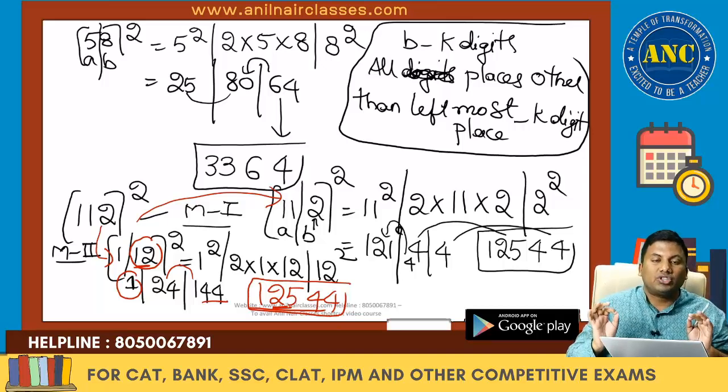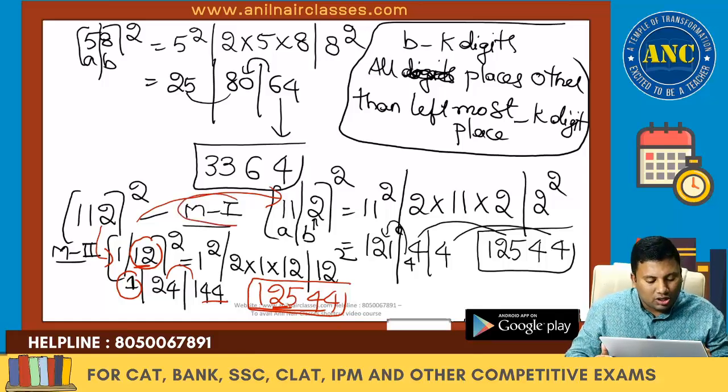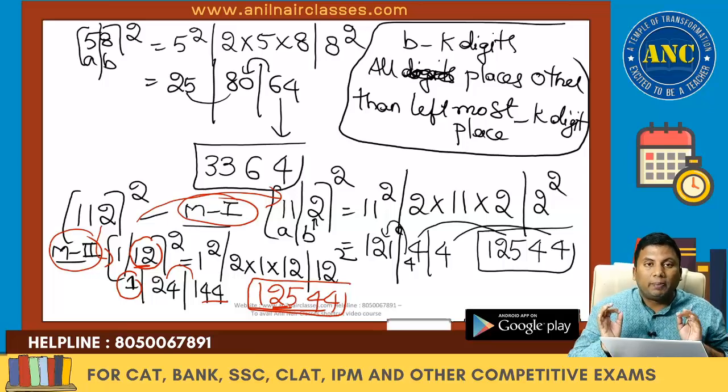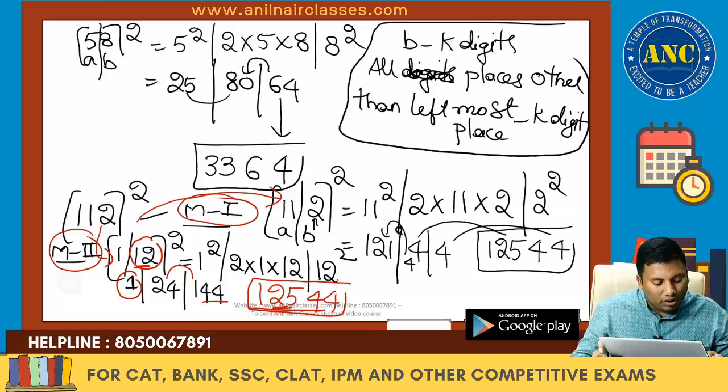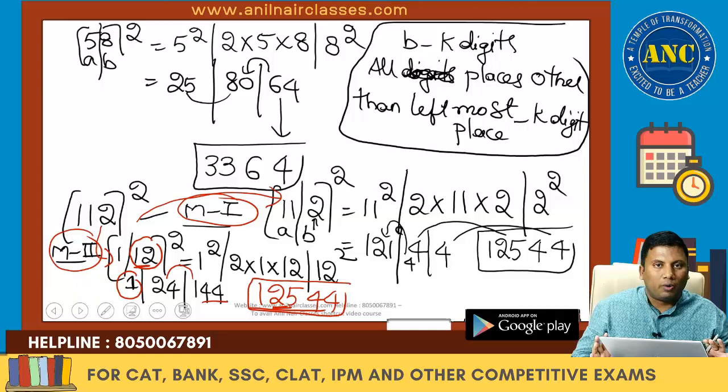12544. Which method to choose? Should I choose method 1 or method 2? It depends upon the number. I will take one more example. I hope it is clear.